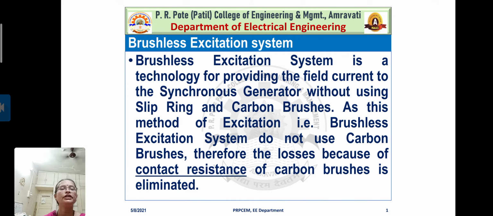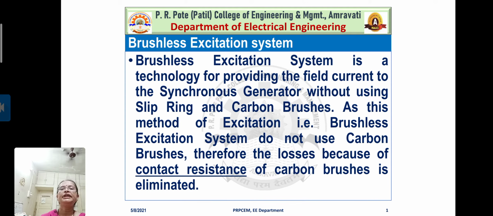This is really important. That's why the name it is brushless, because the brushless excitation system is a technology for providing field current to the synchronous generator without using slip ring and carbon brushes, right?